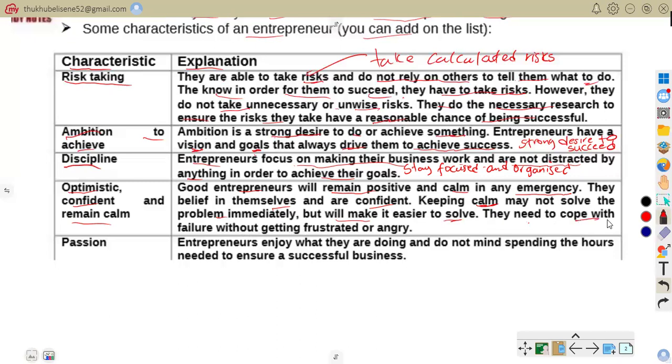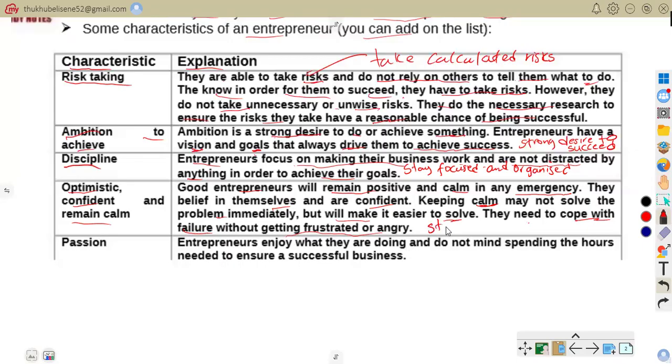They need to cope with failure without getting frustrated or angry. So they stay positive and believe in success.